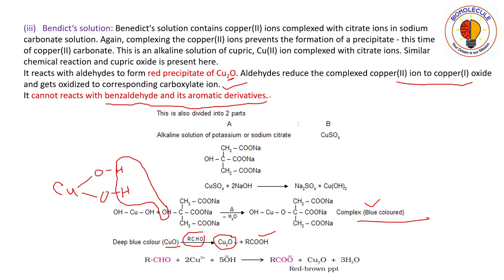Okay, now this is your Benedict's reaction. See here that aldehyde is oxidized to corresponding carboxylate ion and copper plus 2 is reduced to copper plus 1, that is giving brown precipitate. Okay, from blue color complex you are getting red brown precipitate.